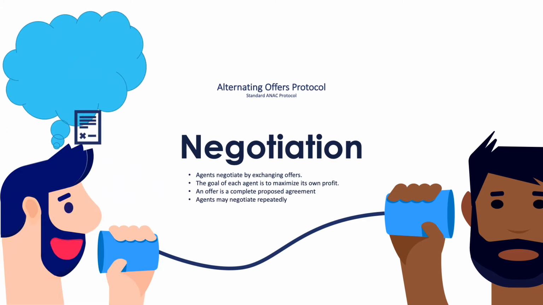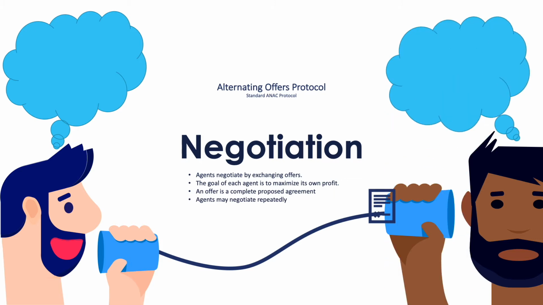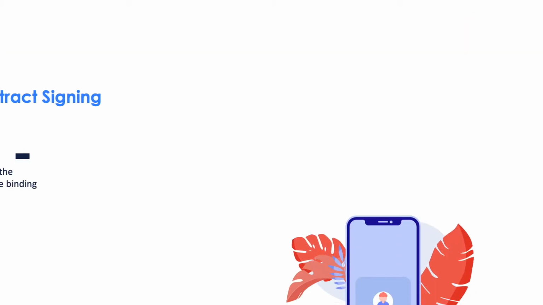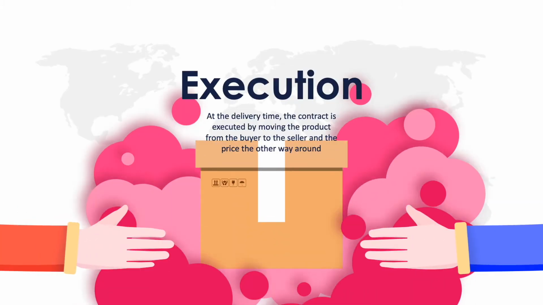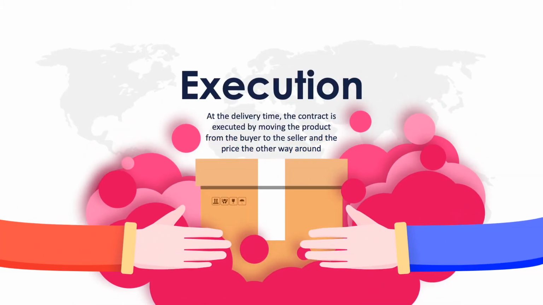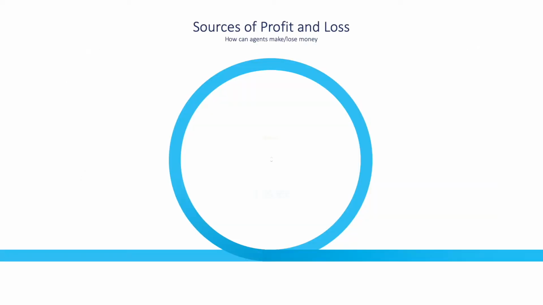In this protocol, one agent creates an offer and sends it to the other agent, which considers it. It either accepts it or creates a counter offer and sends it back. At any point of time, any of the two negotiators can just end the negotiation. If negotiation is successful, contracts are signed by both parties and now they become binding. Execution involves moving the products from the seller to the buyer and the money the other way around.